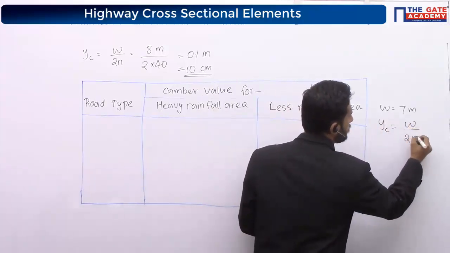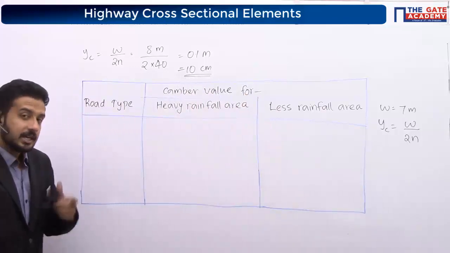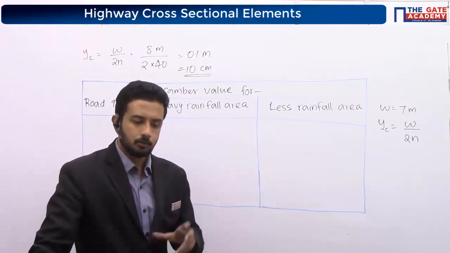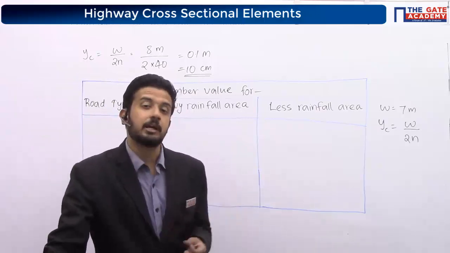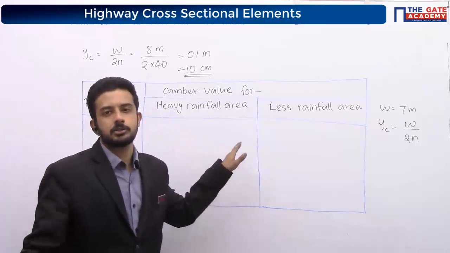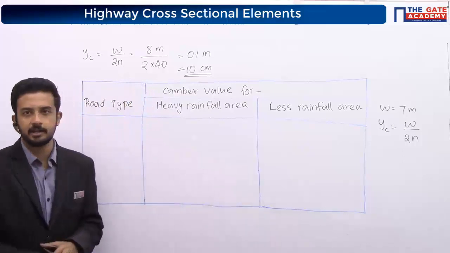So W by 2n, the n value is not available in the question, right? So in case they are not giving it, what you have to do? IRC has given one table for us, some recommended values of camber. So if they are not giving it in the question, we have to take it from this table. This table is given by IRC.